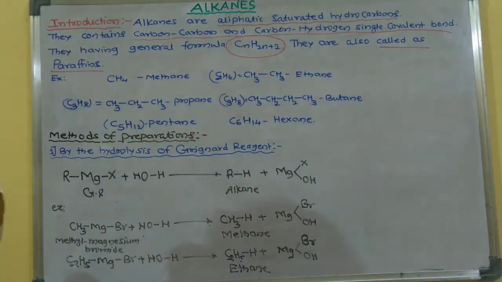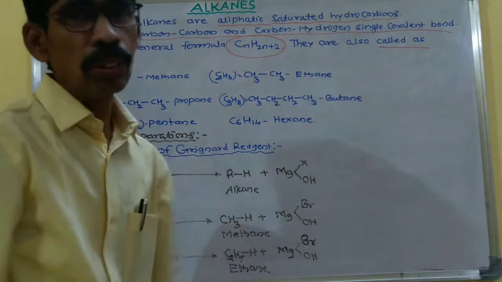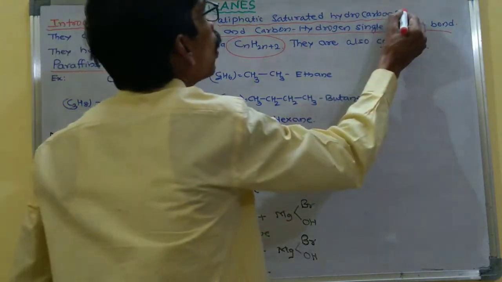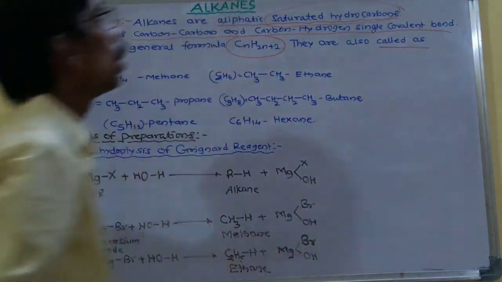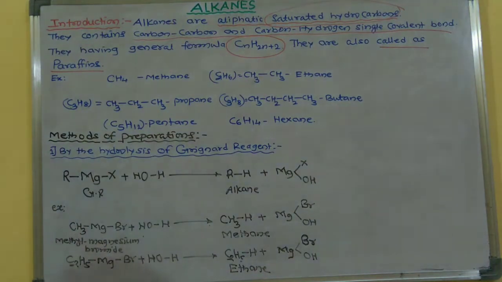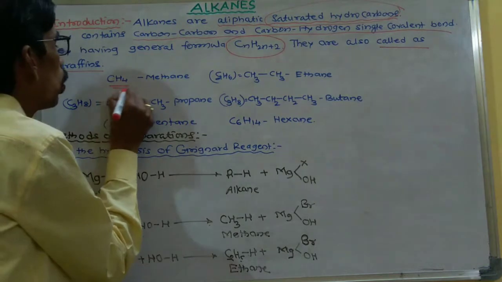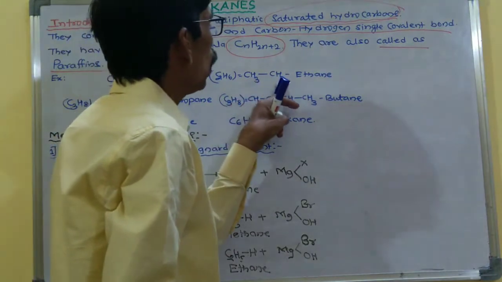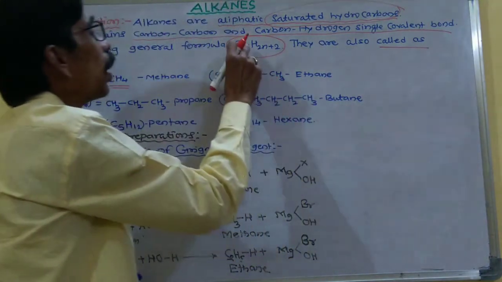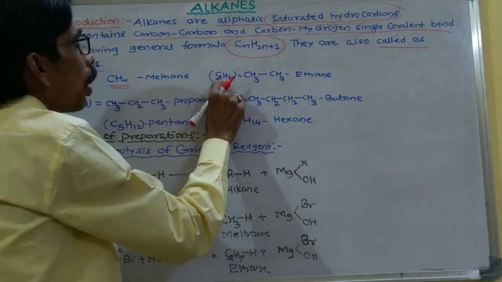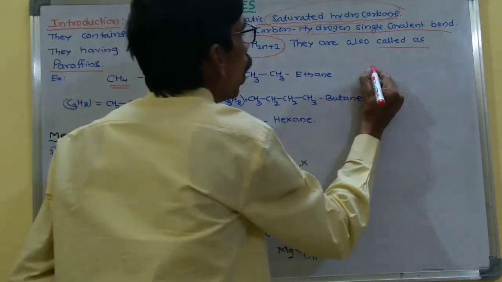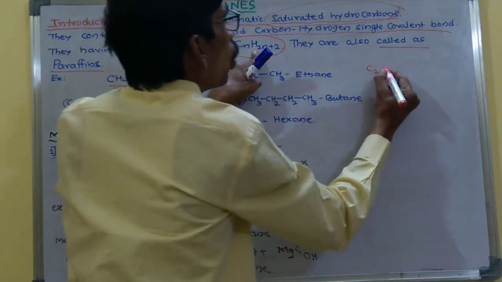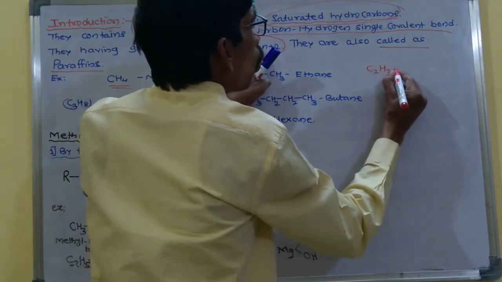Alkanes contain carbon-carbon and carbon-hydrogen single covalent bonds, and alkanes are aliphatic saturated hydrocarbons. So this is the definition of alkanes. For example, CH4, which contains only one carbon atom, is called methane. Then two carbon atoms and six hydrogens, C2H6. In the general formula, here n is equal to 2.